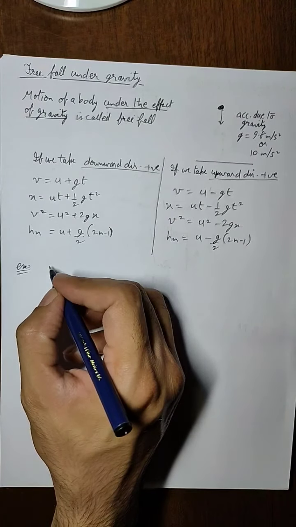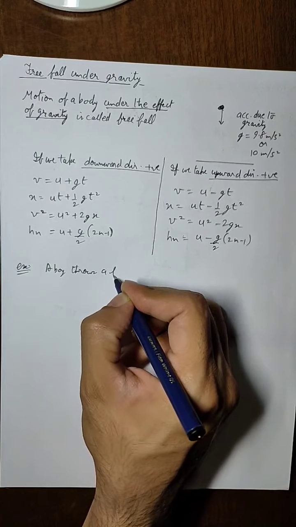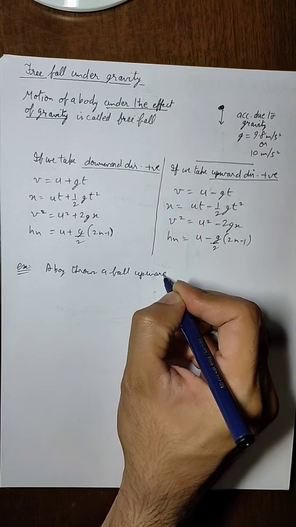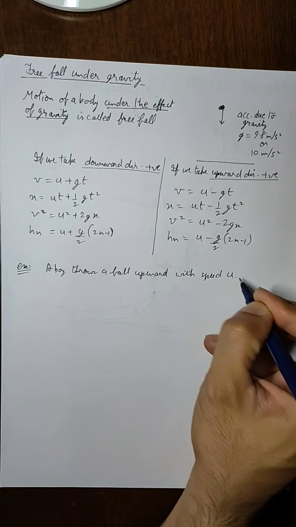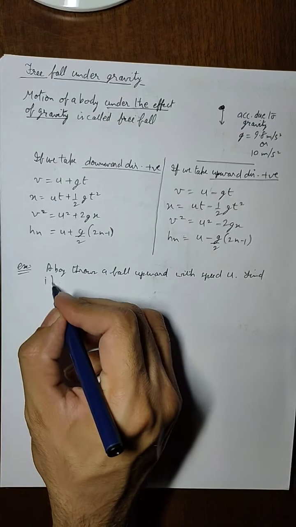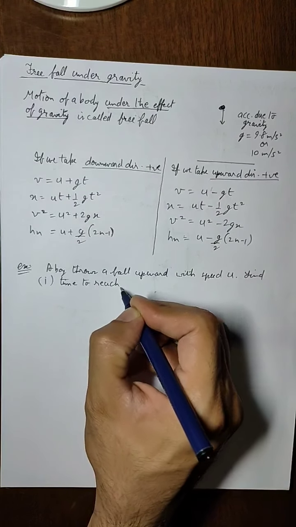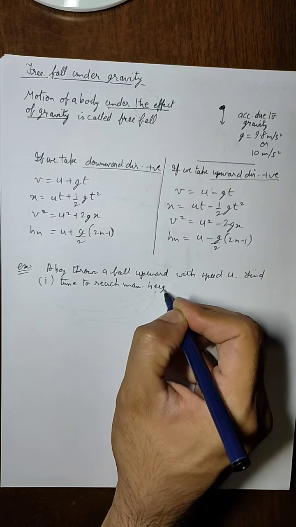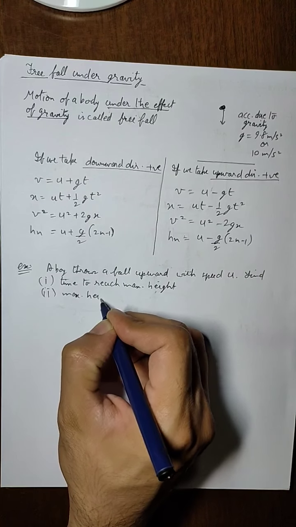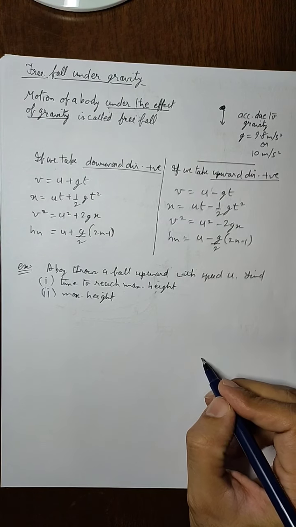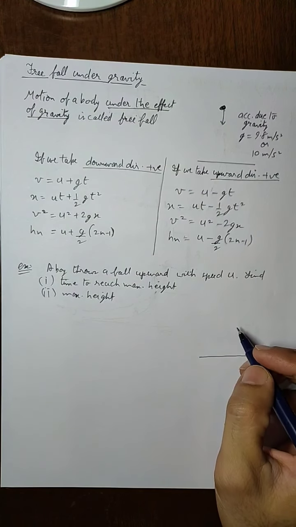Let us say there is a boy who throws a ball upward with some speed u, and we have to find the time to reach maximum height and the maximum height up to which the ball will go. So we'll make a diagram. Always try to make a diagram of the situation given in the question. It will help you a lot in solving the problems.